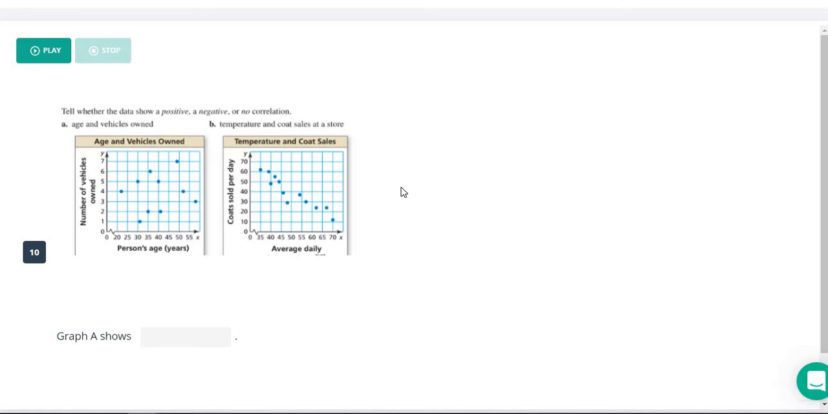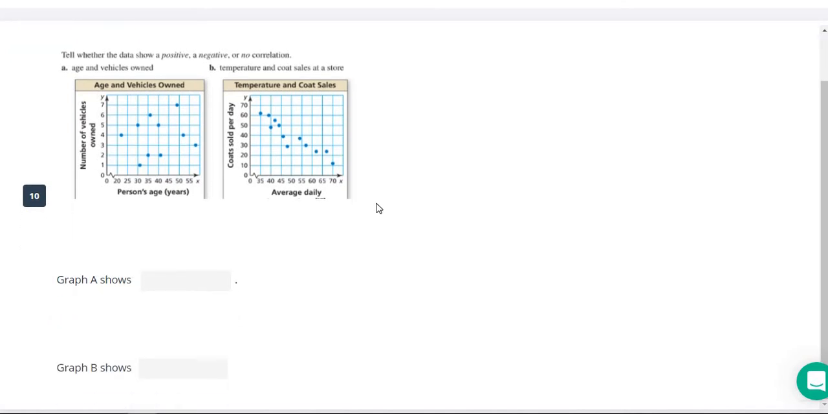All right, moving on to number 10, still talking about correlation on this one. So here, this is what I was talking about on the other one, number of vehicles owned and the person's age. They might have some correlation. If you're older, you might own more vehicles, but probably not. It probably has to do with how much money you have. A poor older person might just have one vehicle, and a rich 20-year-old might have 5. So that's why these are just kind of all over the place. So you would say that graph A shows no correlation.